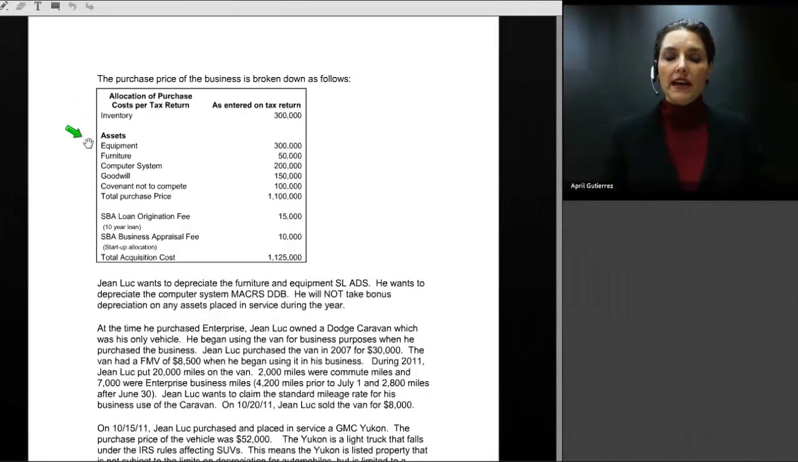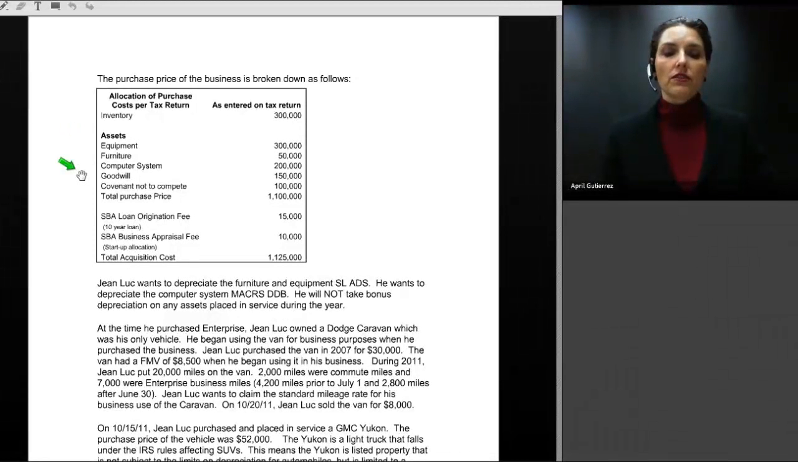We also have assets that he purchased as a part of the business or during the year, and they include equipment, furniture, computer system. And each of these assets needs to be listed on the asset acquisition statement, and again, they need to be listed on a depreciation schedule. There's a computer system costing $200,000, furniture costing $50,000, and equipment at $300,000.